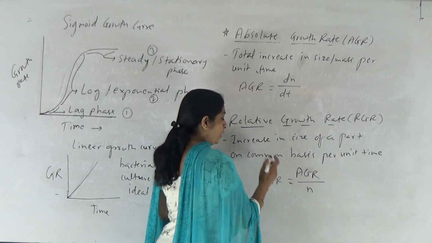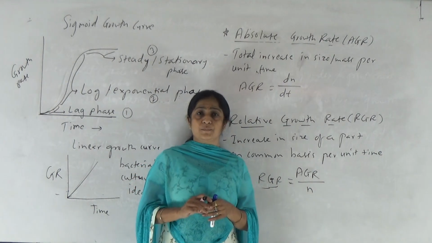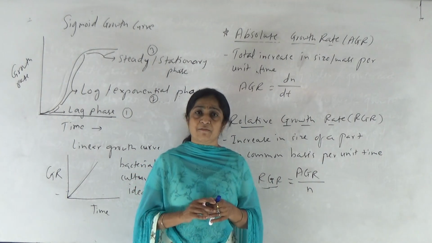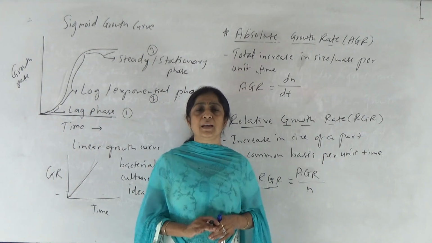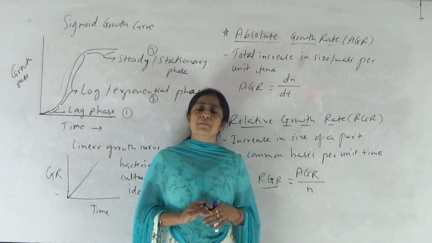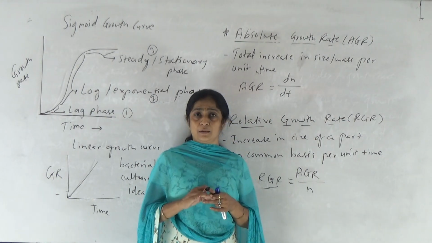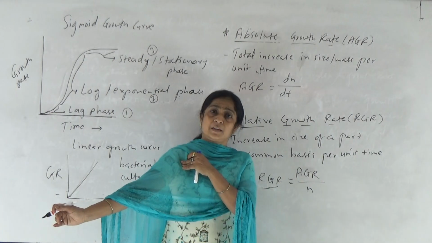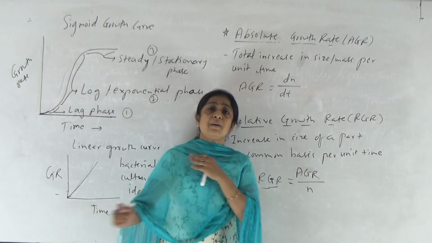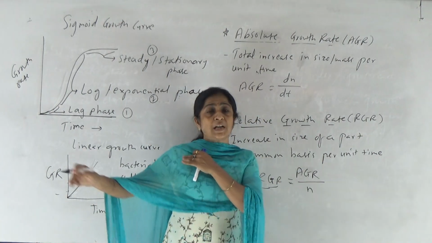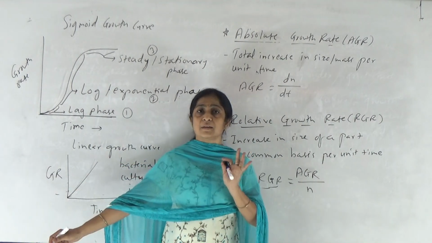So in simple words, relative growth rate means what? समजा मी माझ्या बॉडीचं पूर्ण वेट केलं, so that represents total increase in my weight after some specific time period. समजा मी 1 महिना 2 महिना टाइम पिरियड दिला आणि मी माझ्या बॉडीचं कम्प्लीट वेट केलं, so that is known as total increase, so absolute growth rate. पण मी माझ्या फक्त हाताचं वेट केलं, how one can describe this? जेव्हा माझ्या बॉडीचं वेट एवढं आहे तेव्हा माझ्या हाताचं वेट इतकं आहे. So this is the relative growth rate. Is it clear?